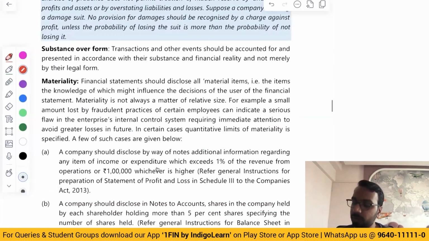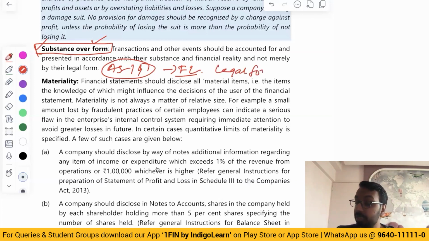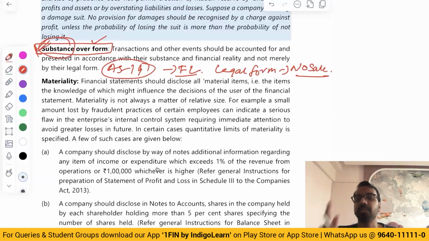Second, substance over form. Now, the best example of substance over form is what we have understood already in accounting standard 19 when it comes to finance leases. So the accounting policy should reflect the substance of the transaction rather than the legal form of the transaction. Now, when we learned accounting standard 19, we said in case of finance leases, we will recognize an asset. Now, when you say legal form, in legal form, there is no sale. In a finance lease also, there is no sale. But in substance and the underlying essence of the transaction, what the transaction actually means, we say that, okay, the substance of the transaction represents that there is a sale that has happened. So accordingly, we will recognize a sale.